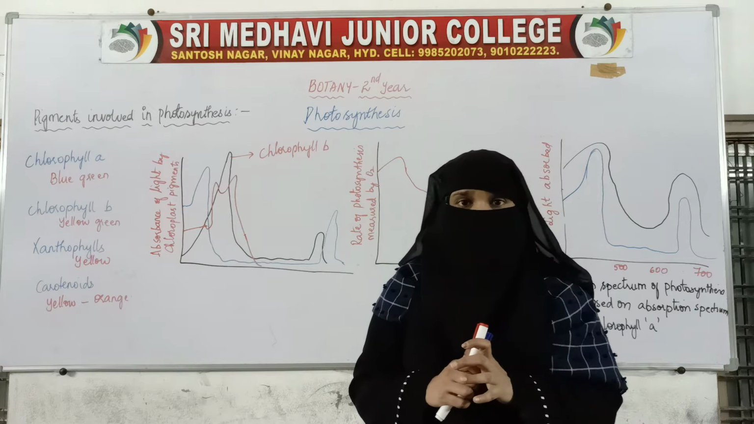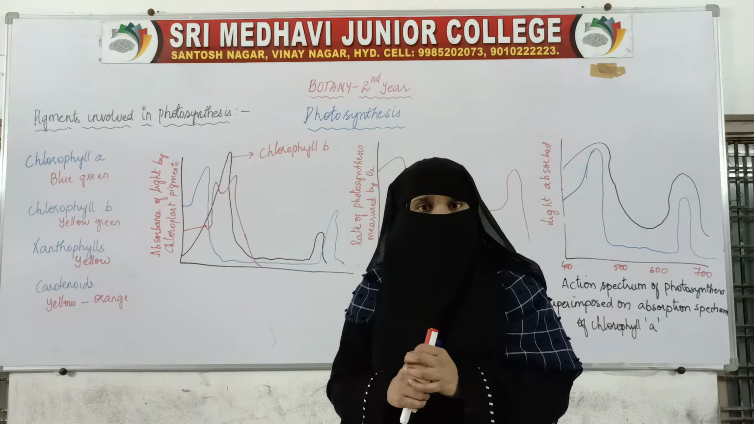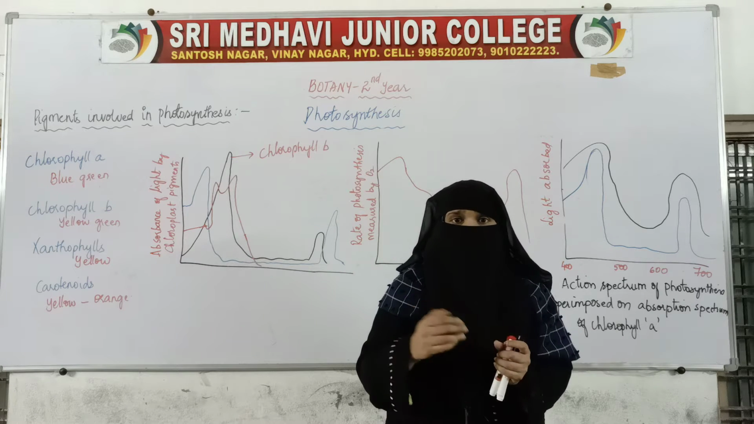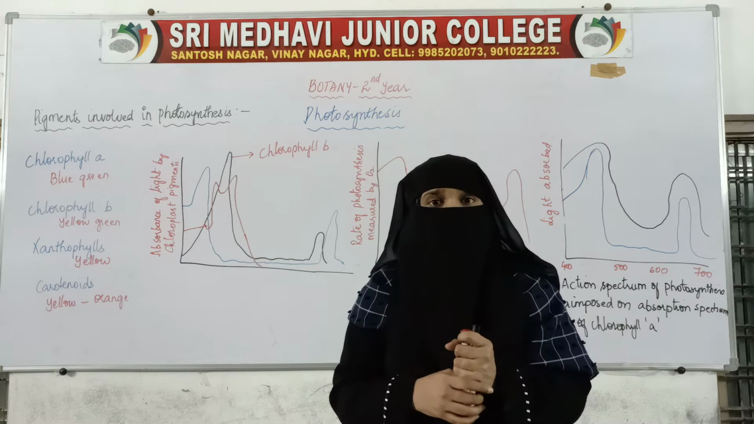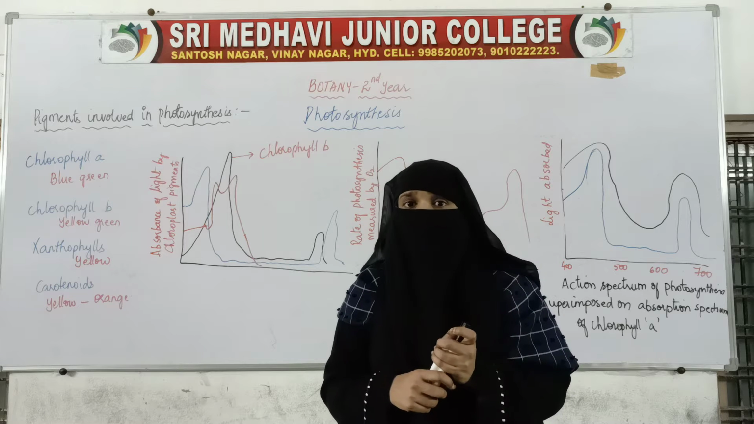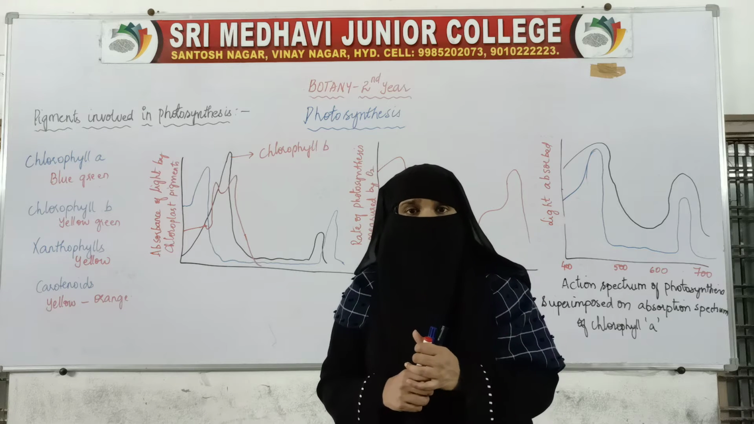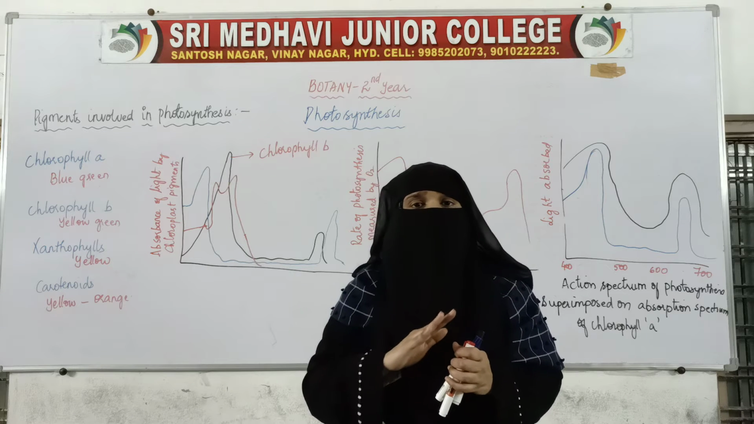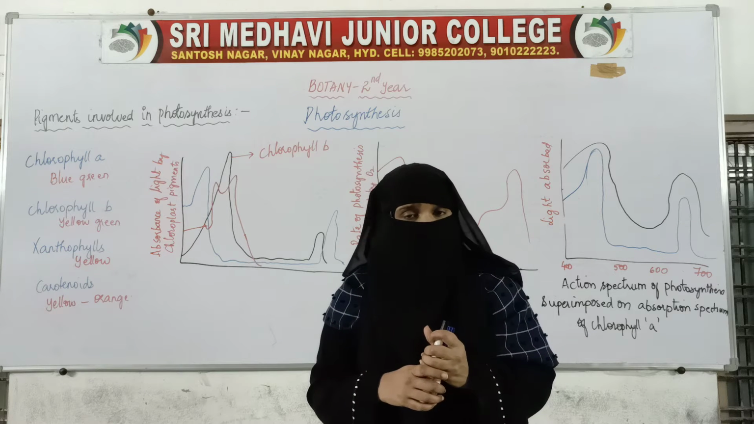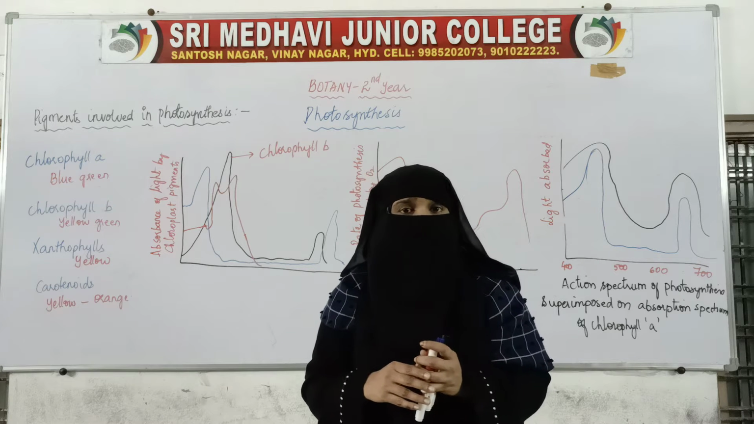Now let us see whether chlorophyll is the only pigment present. We see different shades of green in the plants. If chlorophyll is the only pigment present, then all the green parts of the plants should be of the same shade. But it is not like that.